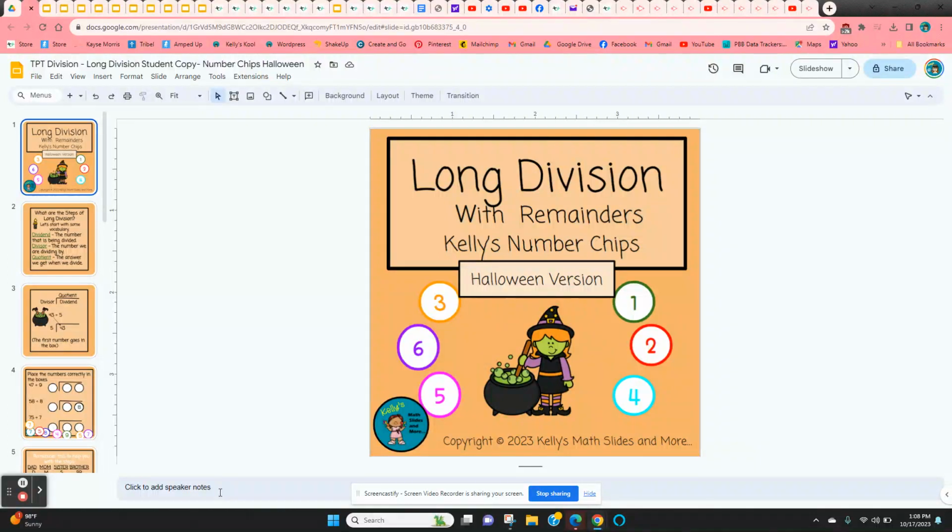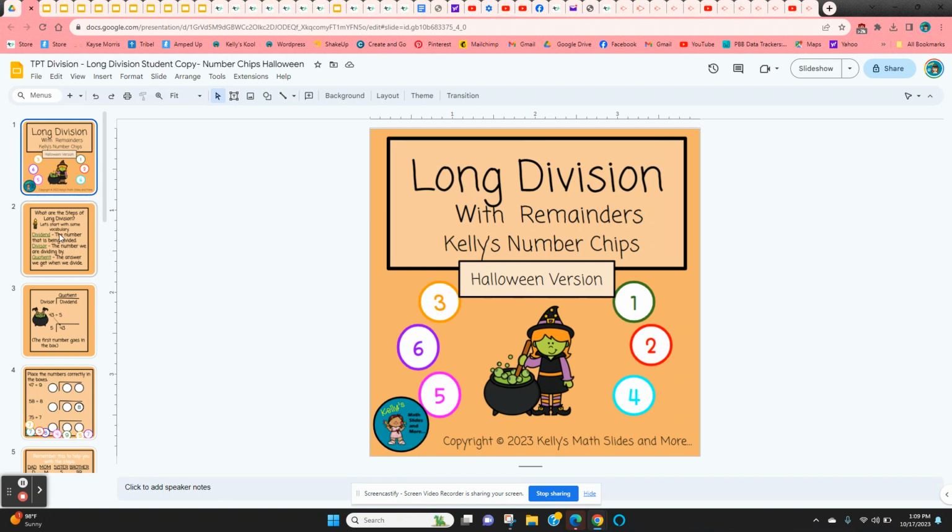Long division with remainders using number chips. This is the Halloween version, and this is a digital lesson. It's a lot of fun for the students because they can move these colorful chips around their slide. It also reduces a lot of the frustration because every number the students need is on every slide. So it's a good first lesson in long division, or it's also a good review for students who are still struggling with this.